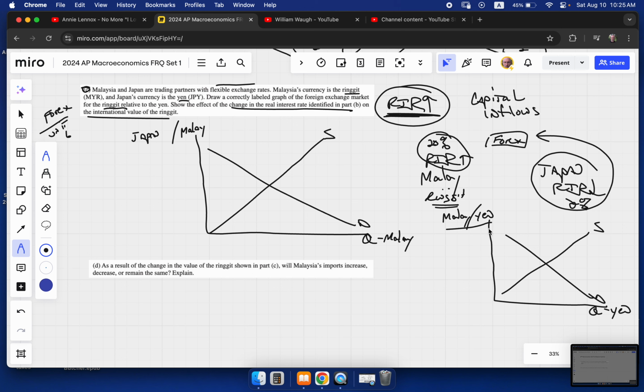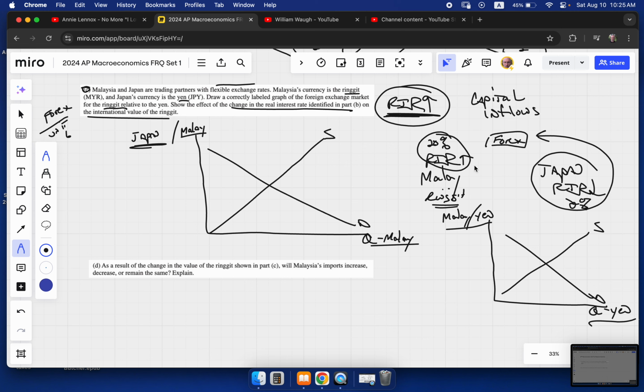I hope that makes sense, because we don't want to lose points on drawing the graphs because we flip something around here, right? Anytime you're talking about a certain currency, it will be that currency on the vertical and the horizontal, and then you just do the other one left to right, here for Japan to Malaysia. Cool. Easy enough to draw those.